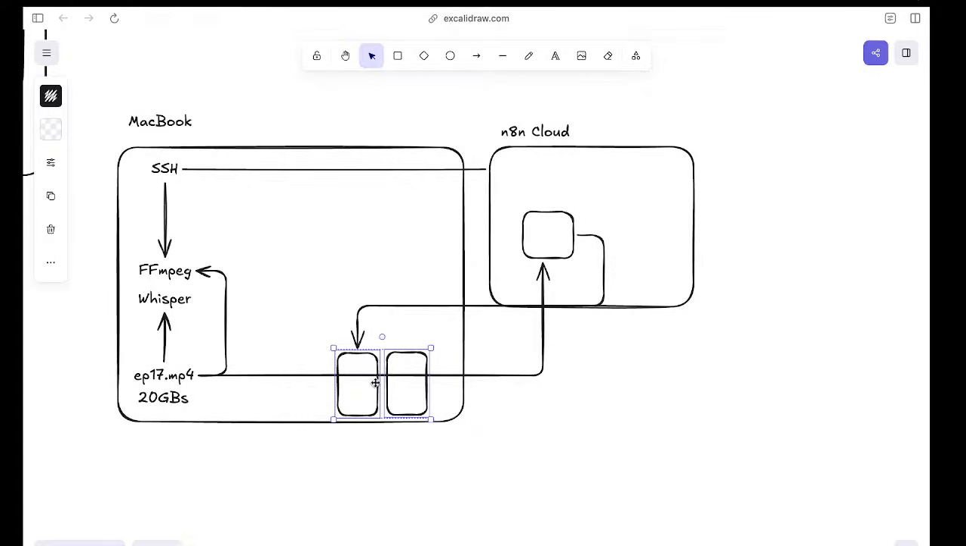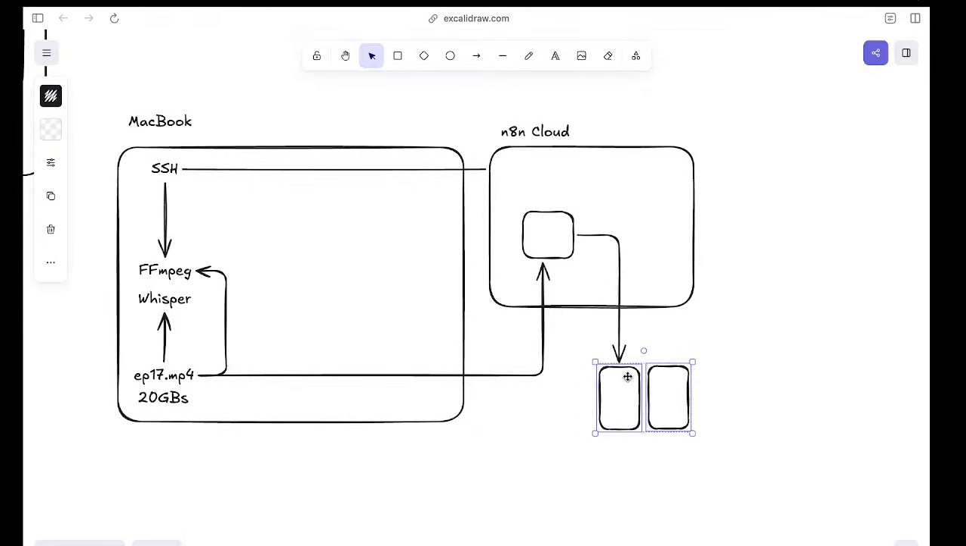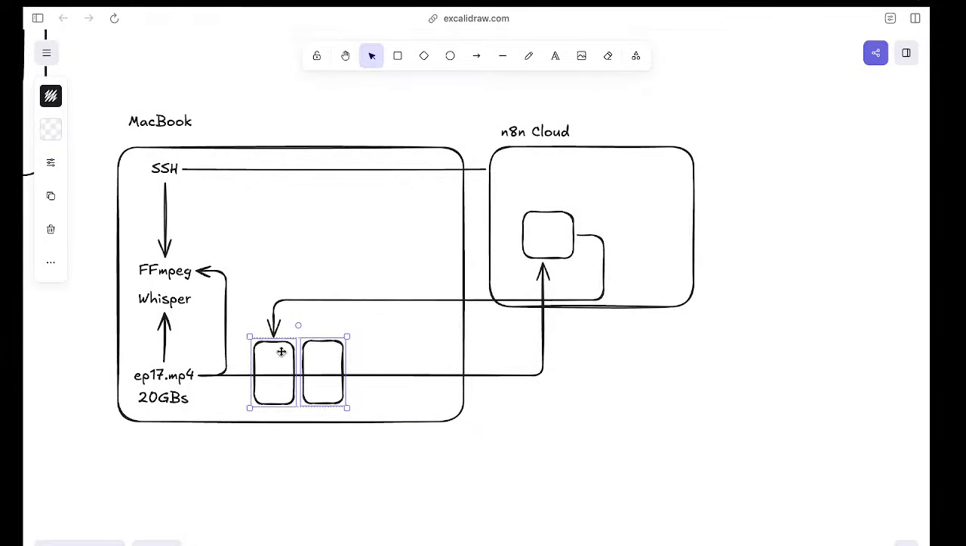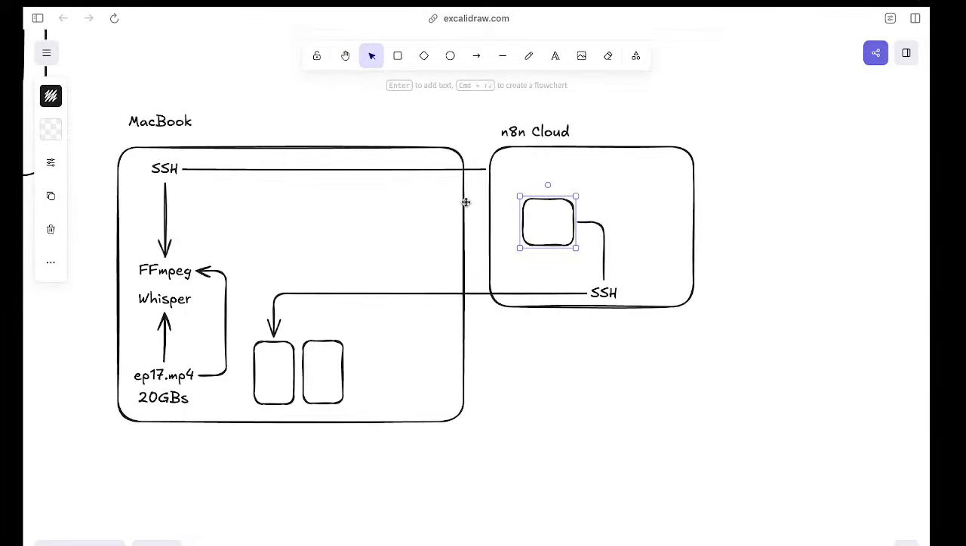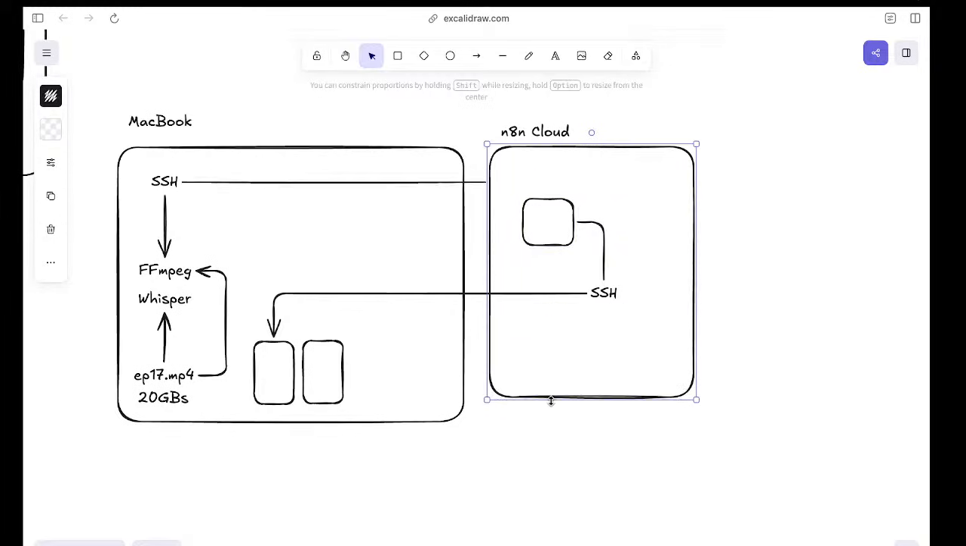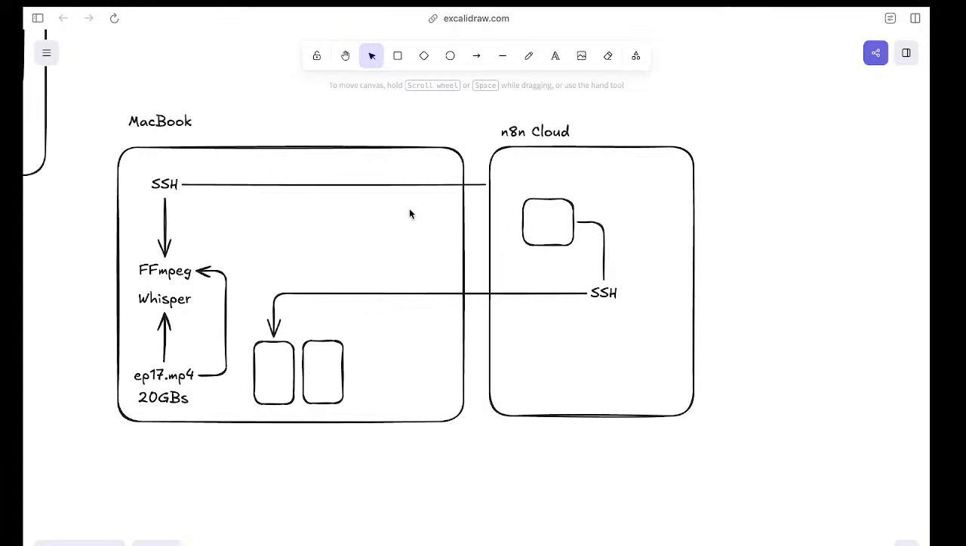The clips will end up in, well, actually they can be in here. The 20 GB file does not need to go in outside. Everything will happen through SSH. So this will be another SSH command that will be executing from inside the workflow.